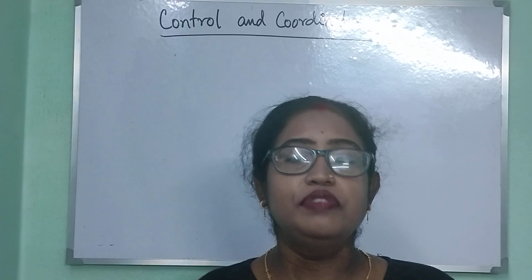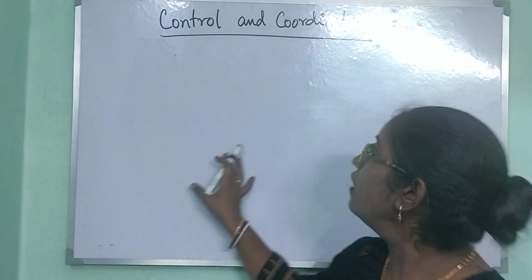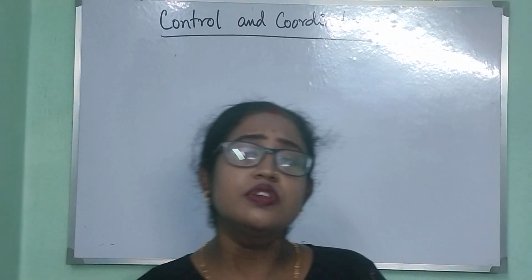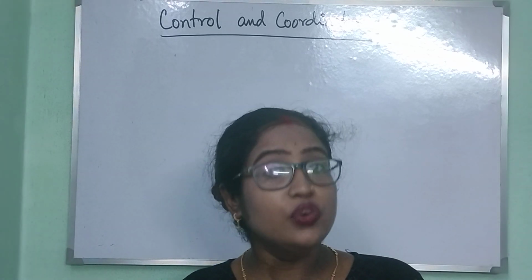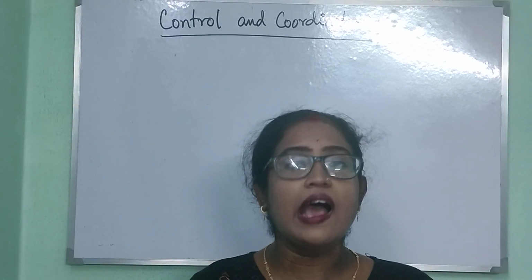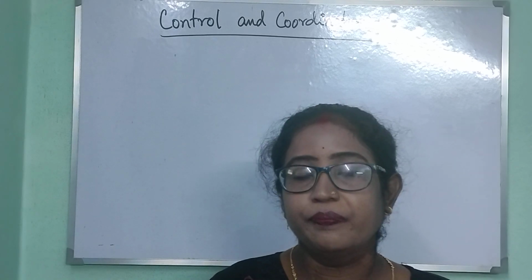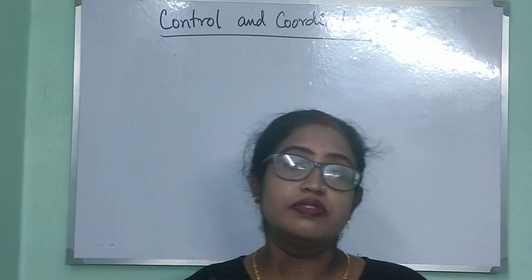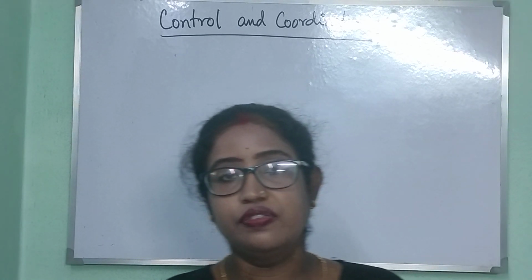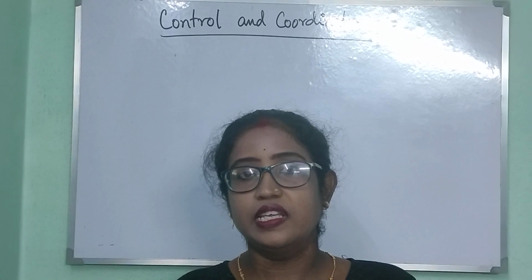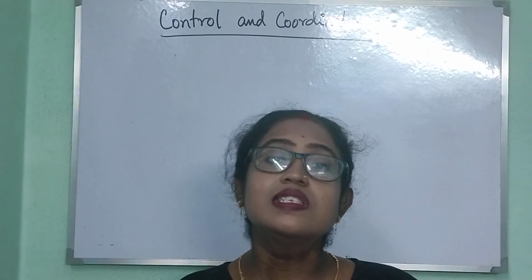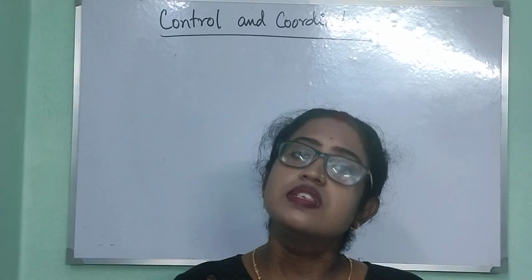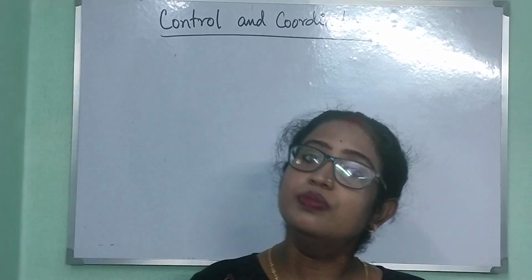Today's session we will discuss the introductory part of control and coordination. So first, to understand what is control and coordination, first of all we have to understand what is movement. We all know that one of the important characteristics of the living organism is movement. Movement means changing in position of either the whole body or some of the body part.